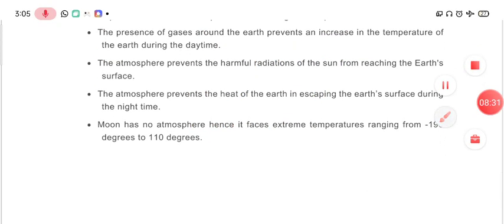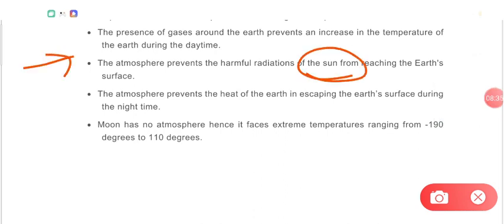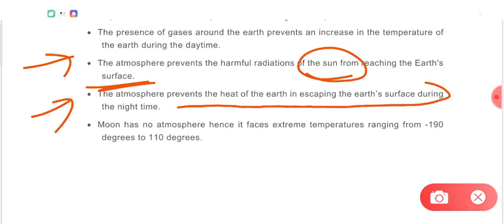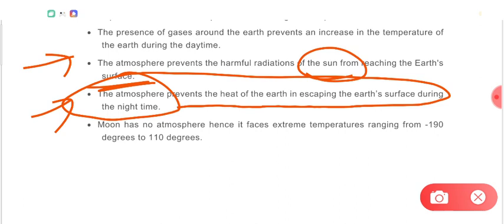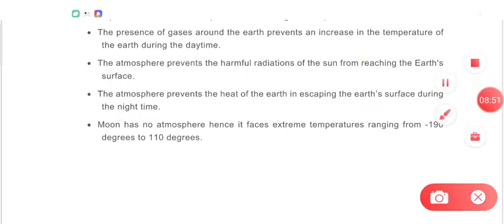In the same way, the atmosphere prevents harmful radiations of the sun from reaching the Earth's surface. The atmosphere has an ozone layer, and the ozone layer protects you from ultraviolet. Then the atmosphere prevents the heat of Earth from escaping the Earth's surface during the night time. That means when there is evening, there will not be a sudden fall in the temperature of the Earth.